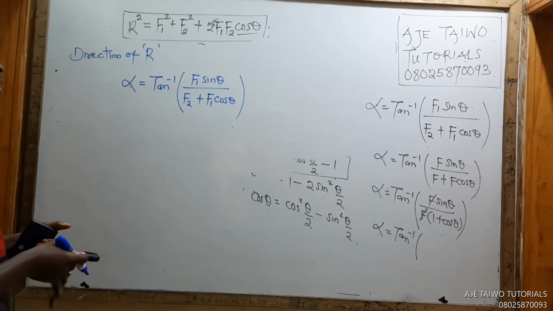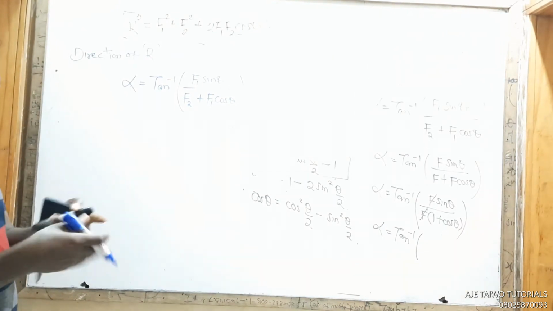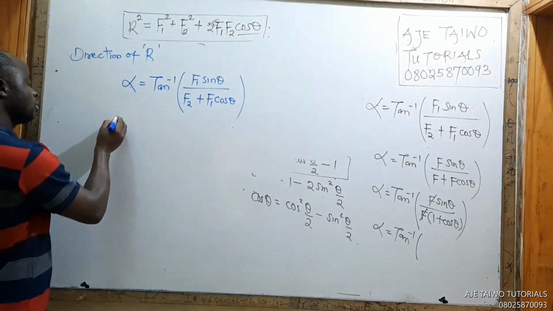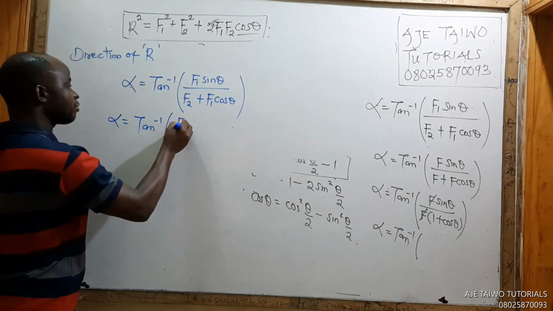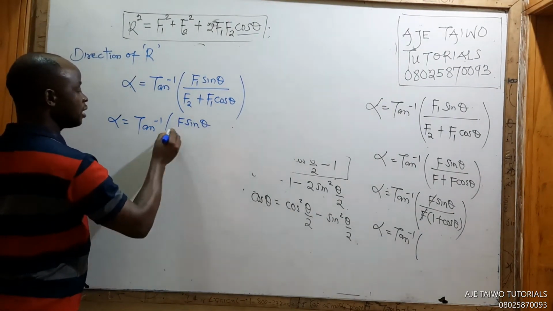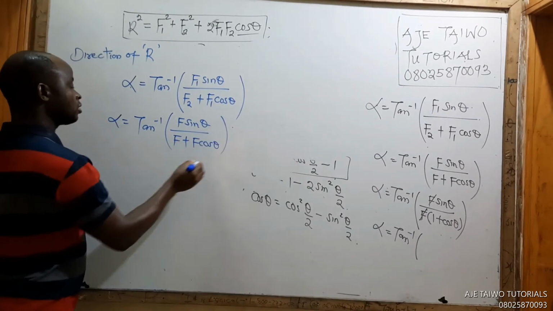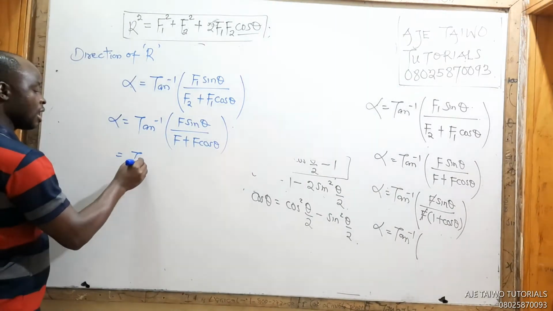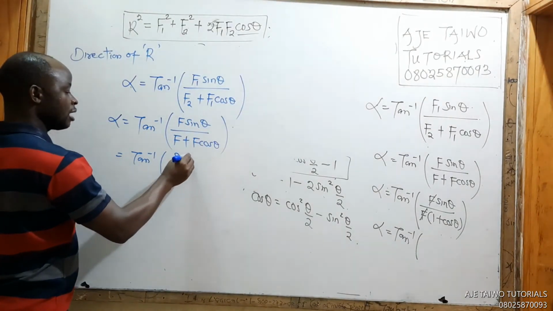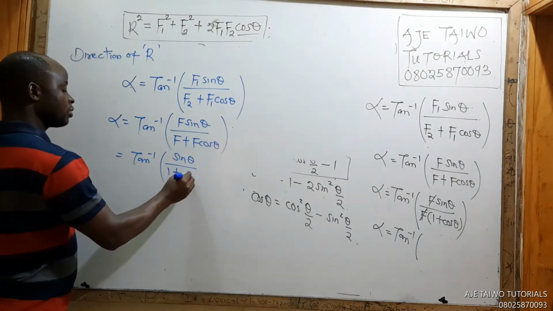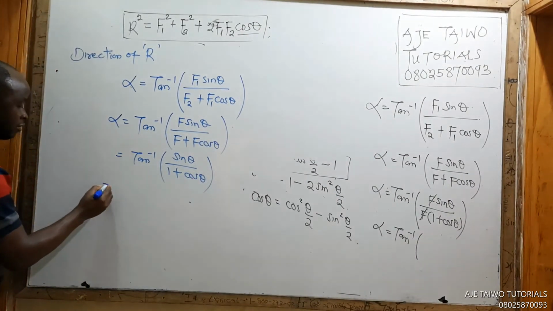But in this case, what if, in what I drew for you, F1 and F2 are equal? Let's continue. We now have alpha equals arctan of F sine theta over F plus F cos theta. This F will cancel, so you have sine theta all over 1 plus cos theta. And we will not stop; we have to replace this cos. We have arctan.